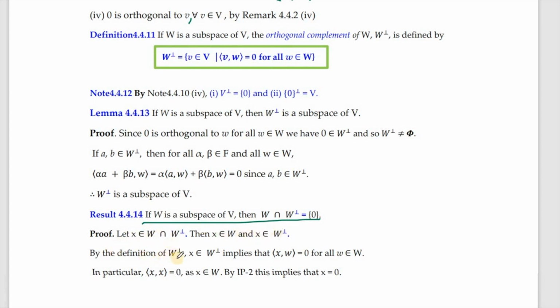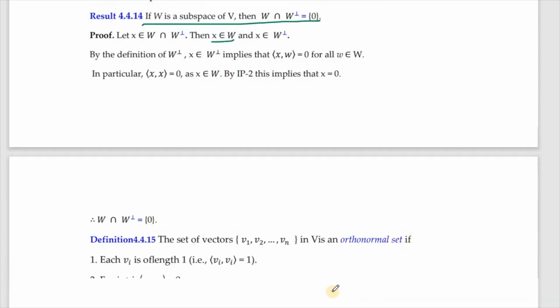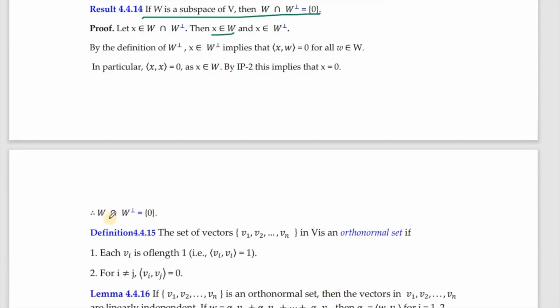By the definition of W perpendicular, inner product of x with w should be 0 for all w in W. In particular, taking w as x, because x belongs to W, we have inner product xx equal to 0. By IP2, that is positive definiteness, this implies that x has to be 0. So W intersection W perpendicular is singleton 0.